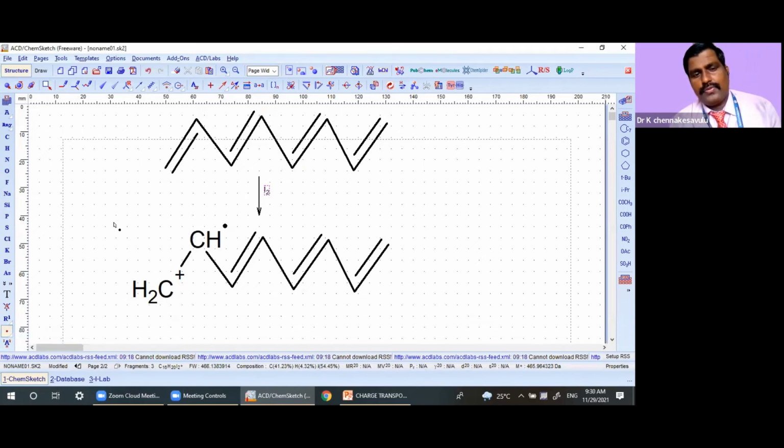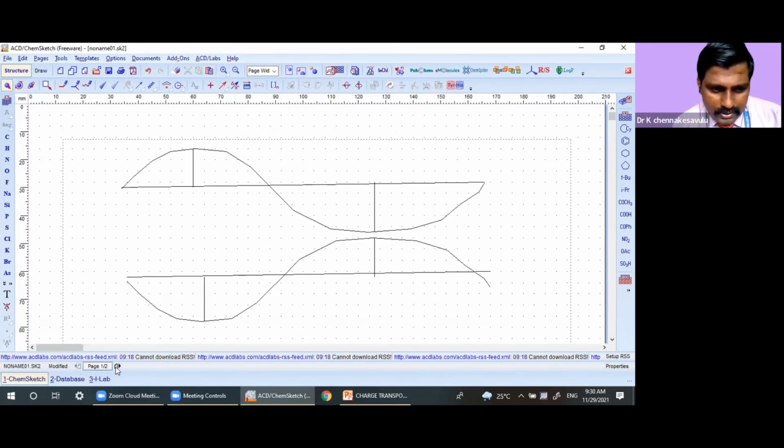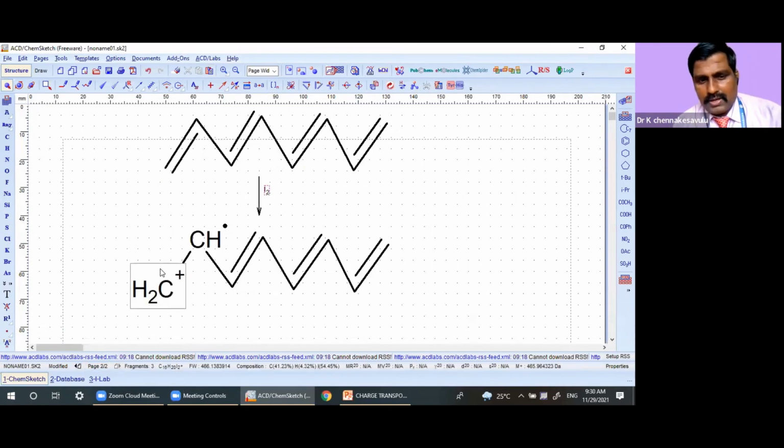Now this is called a polaron. Previously, the separation between this positive charge and this electron may be here or anywhere throughout the polyacetylene skeleton.